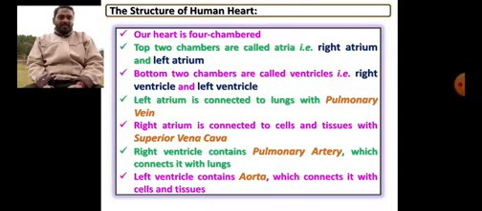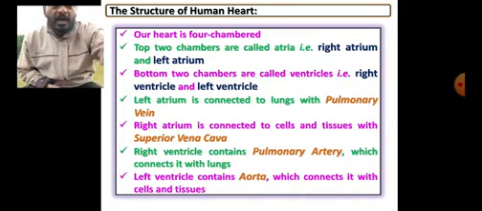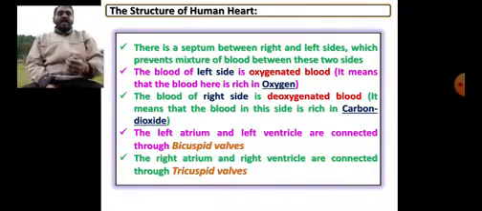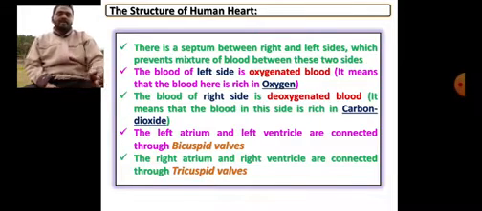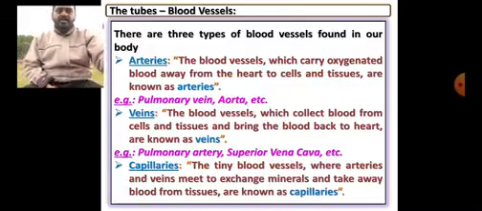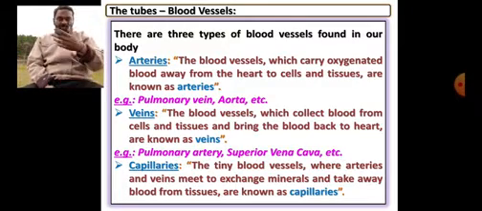And the left ventricle contains the aorta, which connects it with cells and tissues to supply oxygenated blood. There is a septum between the right and left side wherein no mixture of blood is possible at all. The blood of the left side is oxygenated blood and the blood of the right side is deoxygenated blood, meaning rich in carbon dioxide. The left atrium and left ventricle are connected through bicuspid valves, and the right atrium and right ventricle are connected through tricuspid valves. These are the basics we have learned so far with the help of the diagram.